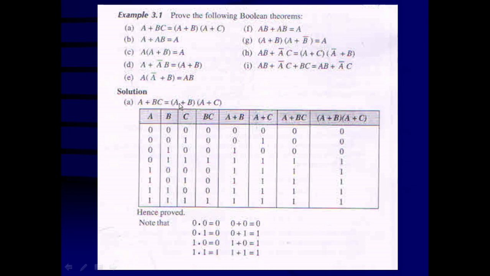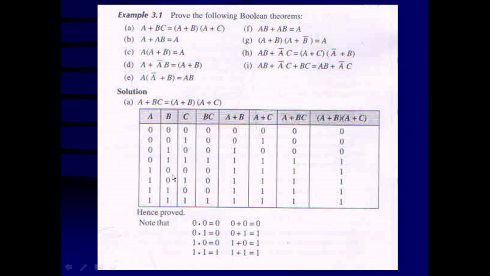Now we want the A plus B as well as the A plus C columns. A plus B means A OR B, the addition of these. So 0 plus 0 is 0. 0 plus 0 is 0. 0 plus 1 is 1. 0 plus 1 is 1. 1 plus 0 is 1. 1 plus 0 is 1. 1 plus 1 is 1. 1 plus 1 is 1. Remember, in Boolean algebra, 1 plus 1 is 1 only. In ordinary algebra, 1 plus 1 is 2, but here it is going to be 1 only.